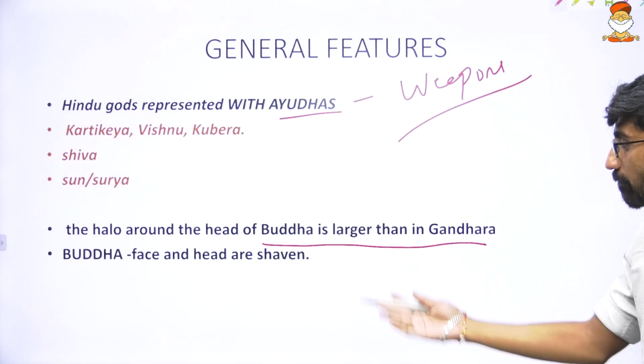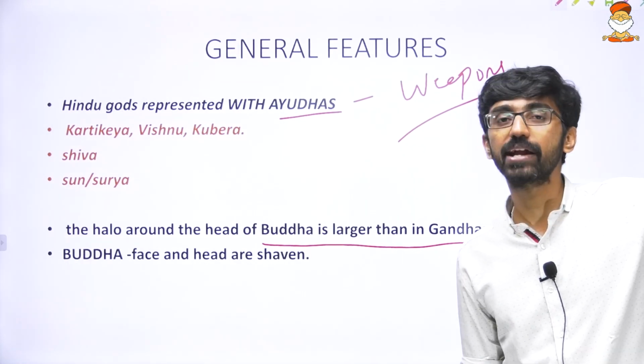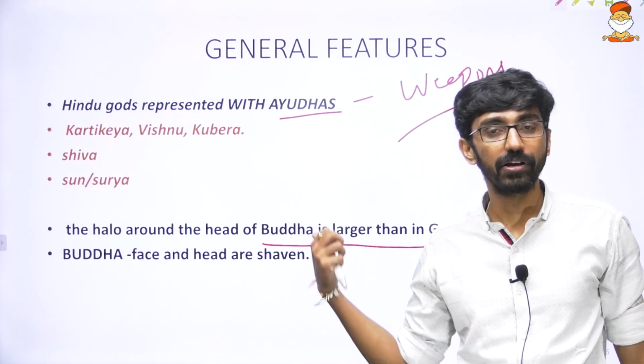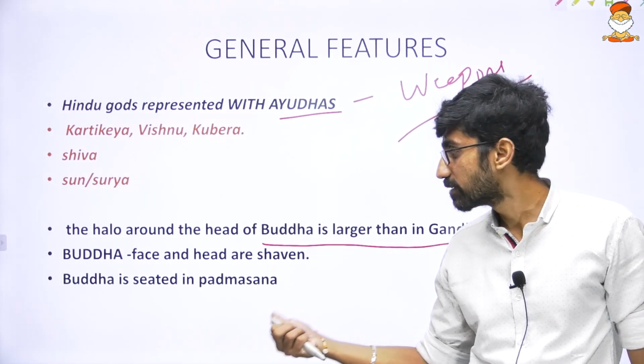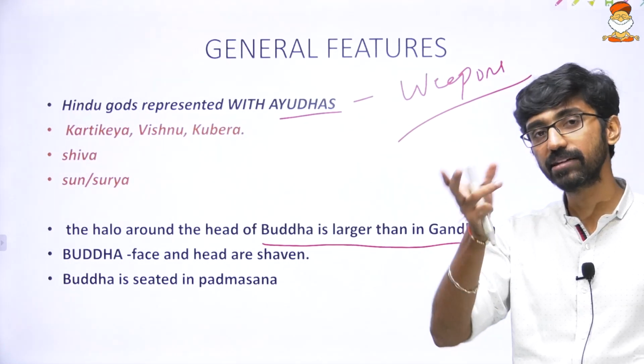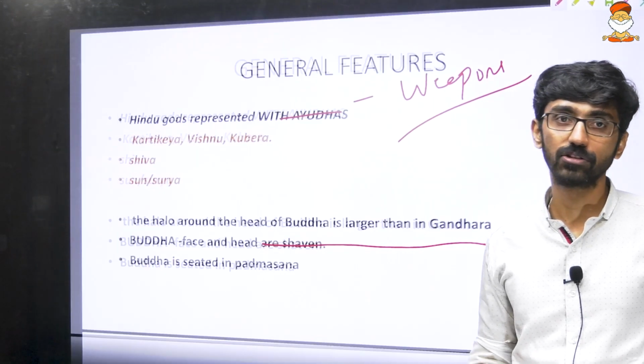Then again, in Gandhara the Buddha's face and head are shaven, but he is bearded and has a mustache. But here the face and head are shaven, in Mathura. Then the Buddha is seated in Padmasana. There are seated images of the Buddha in Gandhara also, and seated images in Mathura also.